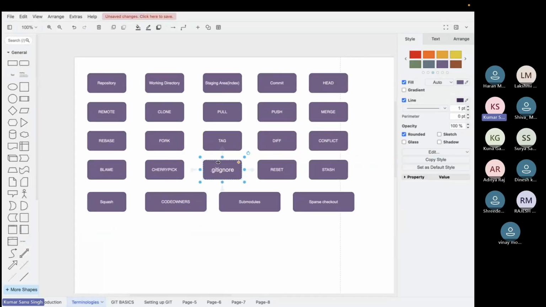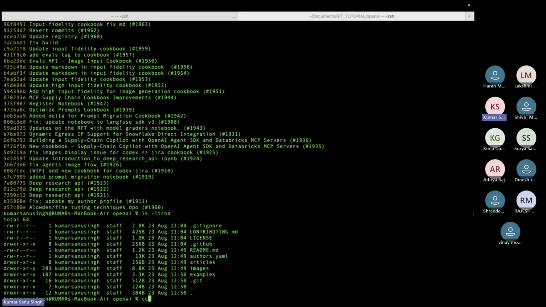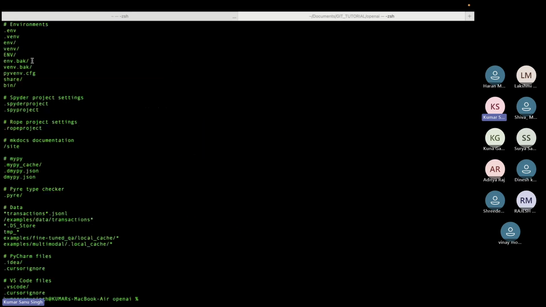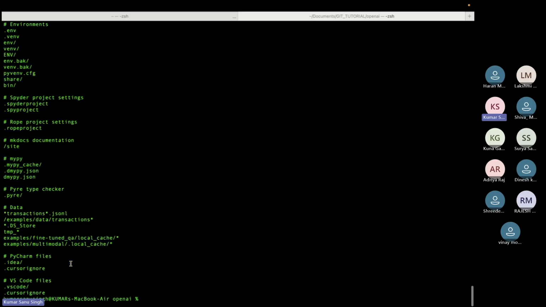Okay, a very important thing: .gitignore. Even though a lot of us use this, we do not know or bother much about it, but it is a very important thing. For example, if I go here and run ls -ltrha, the .gitignore file will be there, right? cat .gitignore. Okay, so you see this .gitignore. What does gitignore mean?